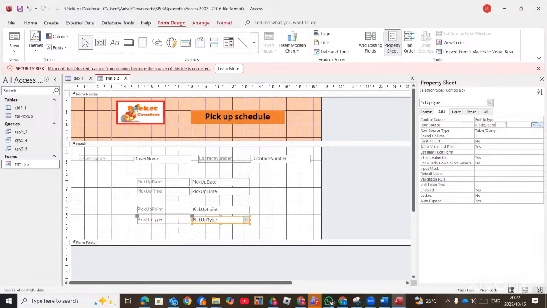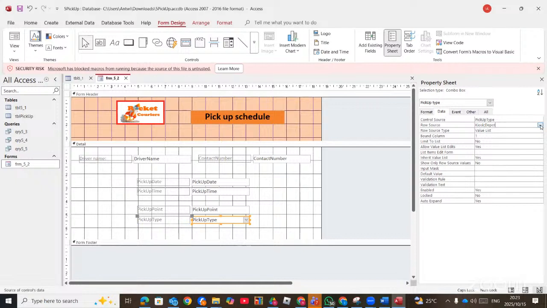Row source type. It says row source type as table or query. Now, whenever you choose table or query, you cannot type the values. You need to select the table. But because here they have typed the values like kiosks and others, you need to change this one to value list so that you'll be able to type the values.